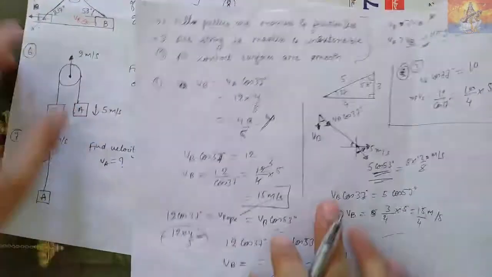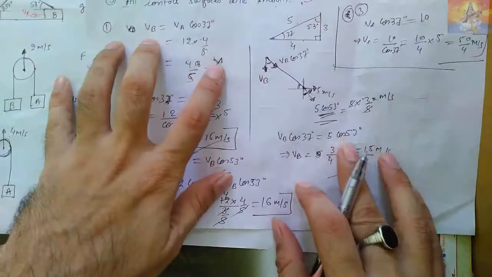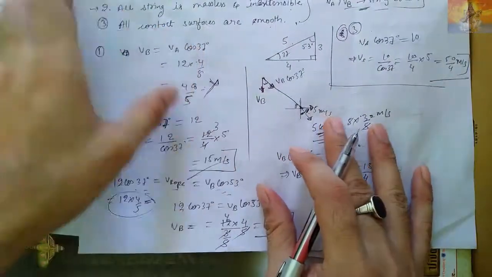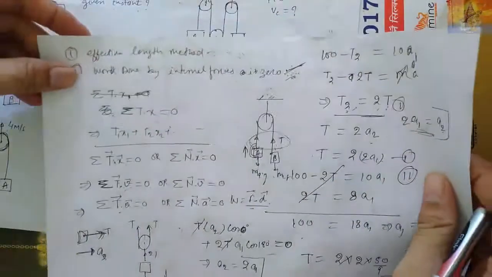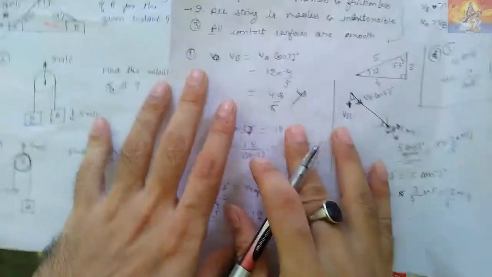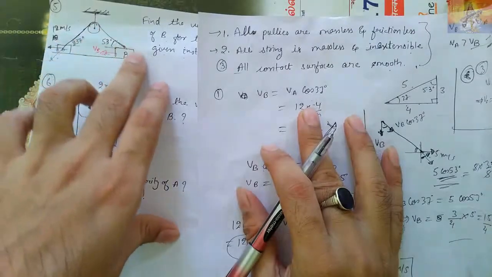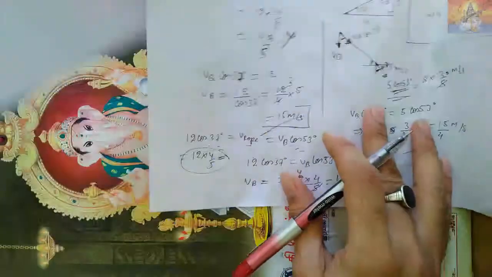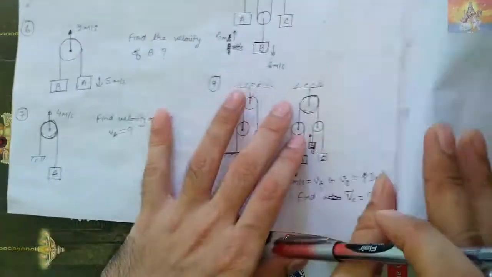And this question I will also solve by using that method which I told you, that work done by internal forces is 0. So here tension is acting. Since the string is the same, tension throughout the string will be the same. तो इसको एक बार इस इंटरनल मेथड से भी मैं सॉल्व करके दिखा देता हूँ आपको, दैट वर्क डन बाय इंटरनल फोर्सेस इज 0.